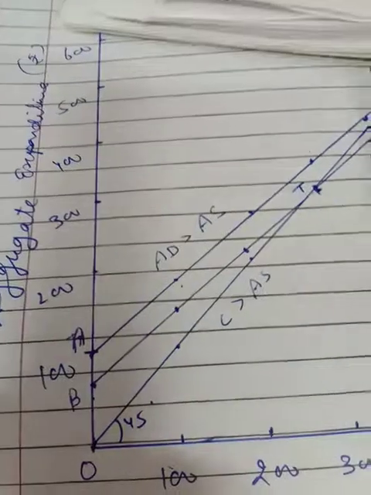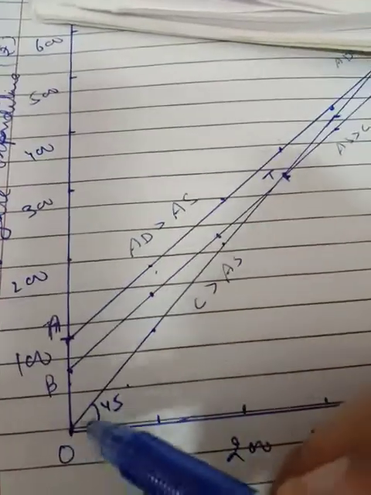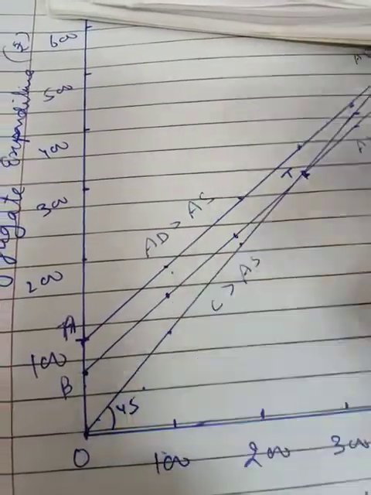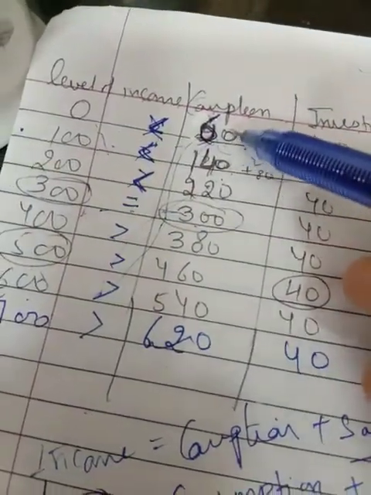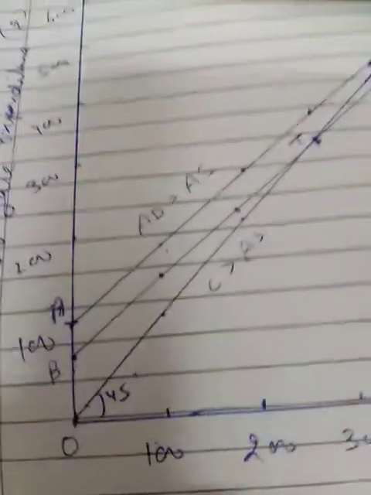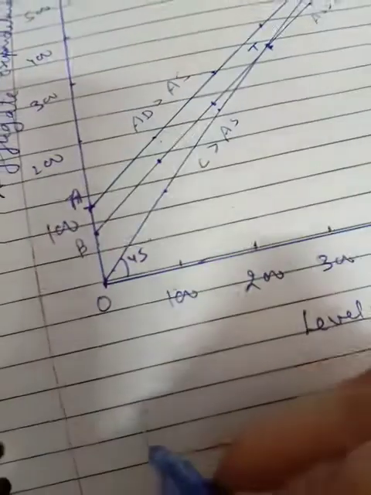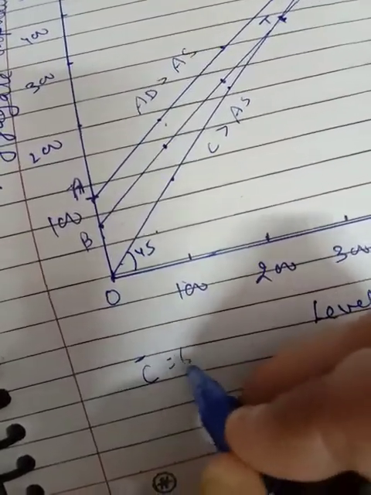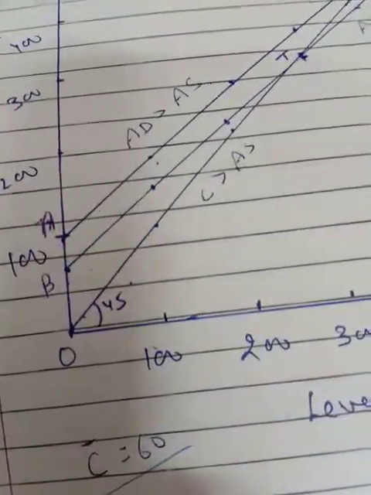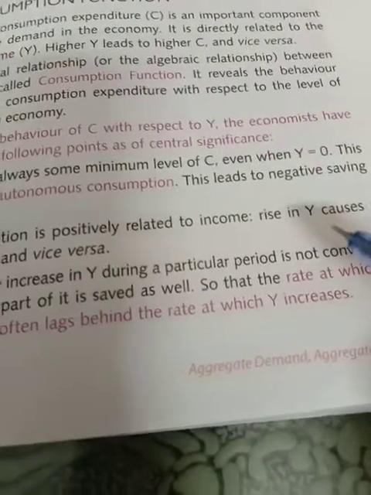If you go through this diagram, there is an autonomous consumption OB, or you can say 60 rupees is the autonomous consumption. If you go through the table, at zero level of income, 60 rupees is the autonomous consumption. So autonomous consumption is the consumption at the minimum level of income. It is represented as C bar, that is 60. You will write this.